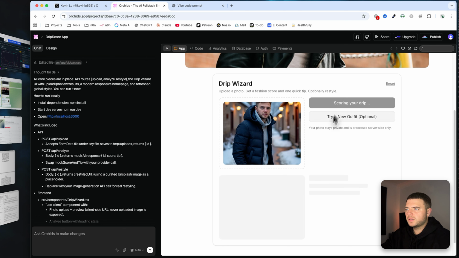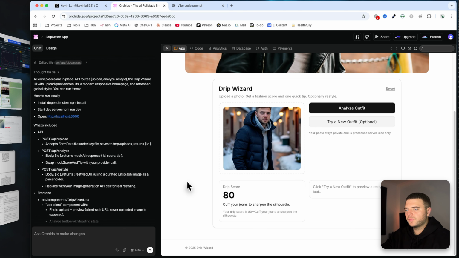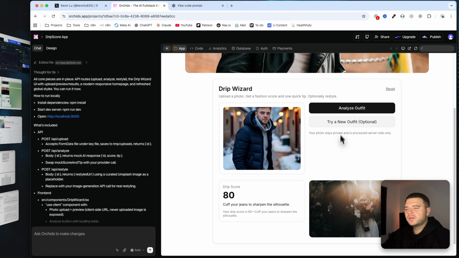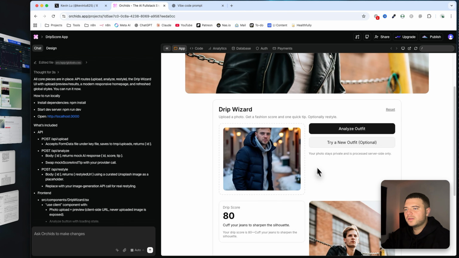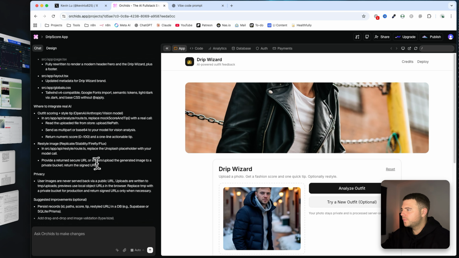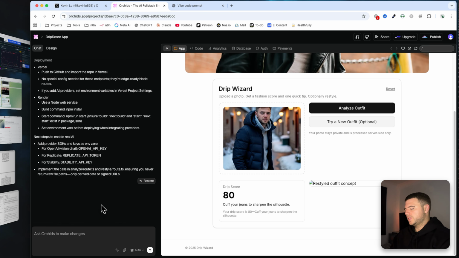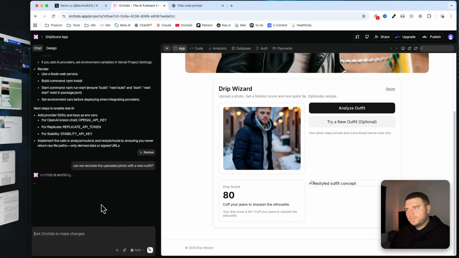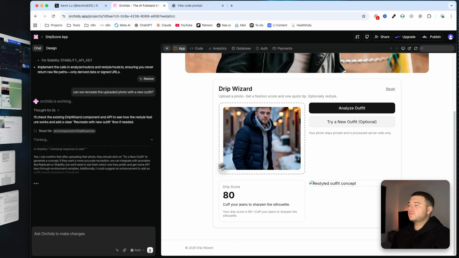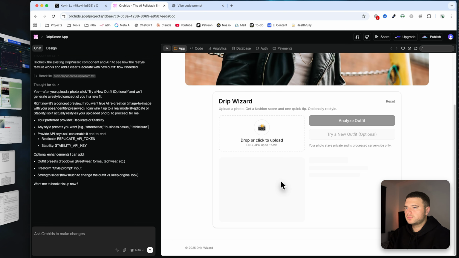Alright, well, let's analyze this one. 80. Damn. Cuff your jeans to sharpen the silhouette. Alright. Okay, it's the same picture. I mean, check it out though. I want to ask it, can we recreate the uploaded photo with a new outfit? I mean, this is pretty clever, right? Like, check it out.